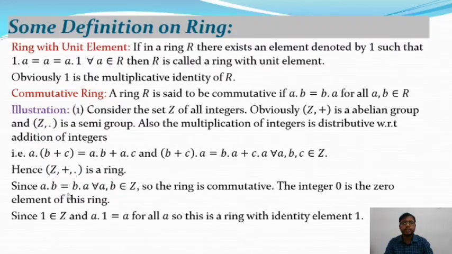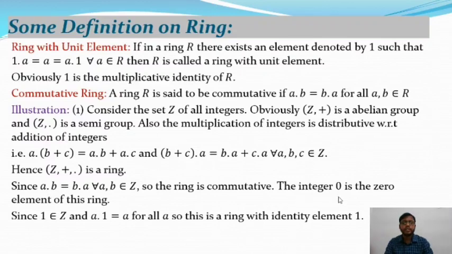and since a dot b is equal to b dot a for all a, b belongs to Z, the ring is commutative with respect to the binary operation dot. The integer 0 is the zero element of this ring, and since 1 belongs to Z and 1 dot a is equal to a for all a, this is a ring with identity element 1.